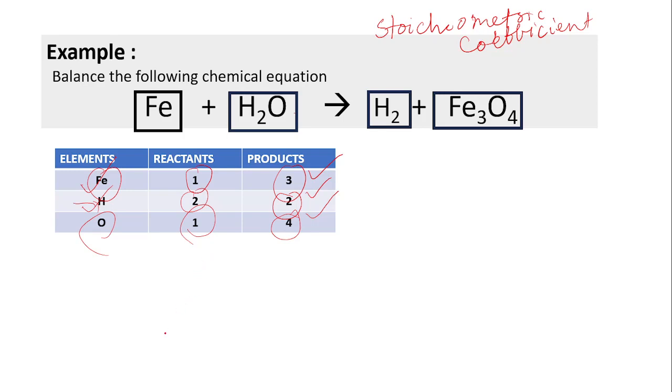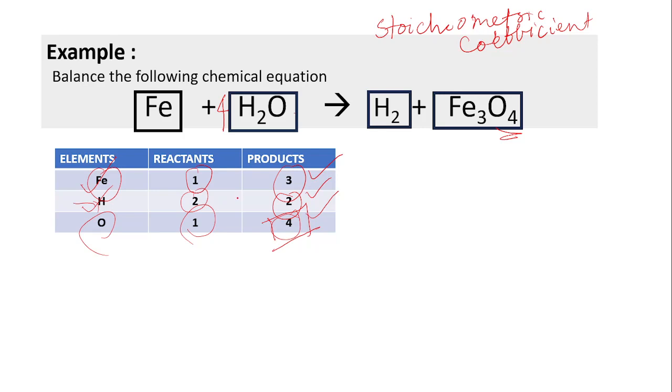Now go through step three. What does step three show? Step three shows that we need to balance the chemical equation from the element which has the higher number of atoms. So in this case, oxygen has the highest number of atoms, so it is convenient to balance from oxygen. In order to balance oxygen, just write 4 in front of H2O. Then the number of atoms of oxygen is balanced in both cases. Both have 4 atoms.